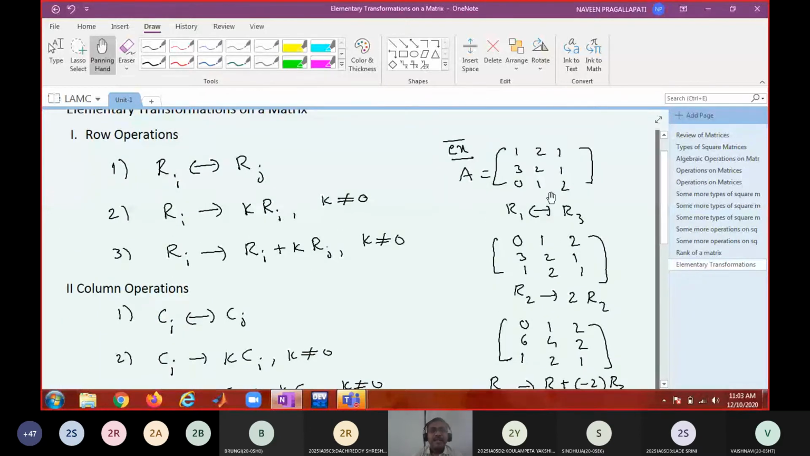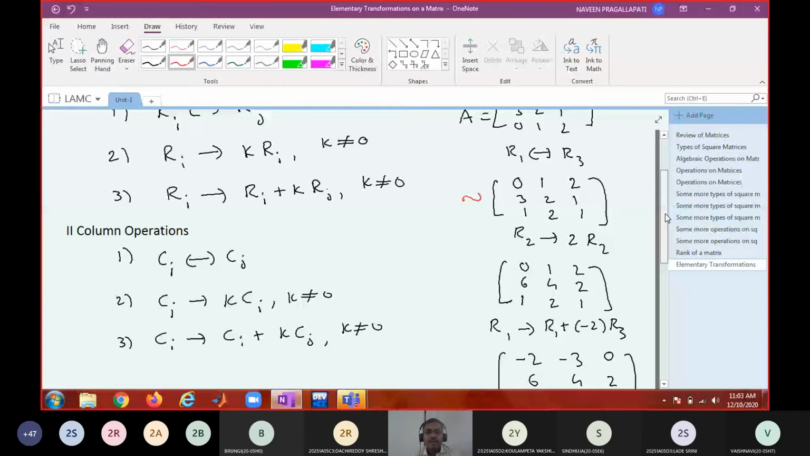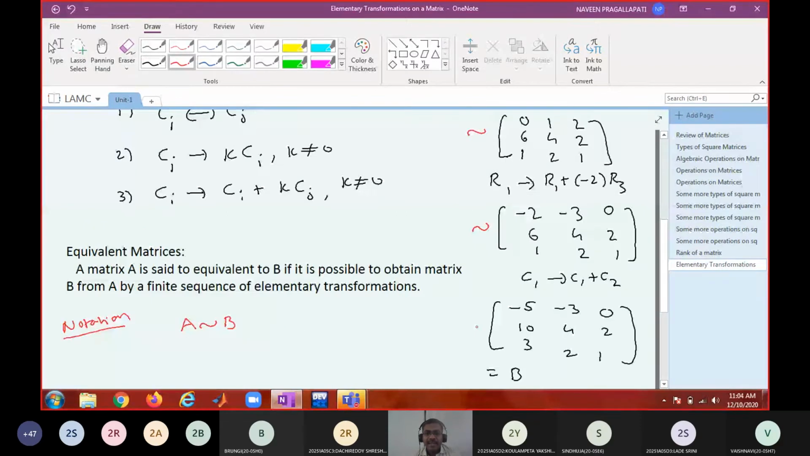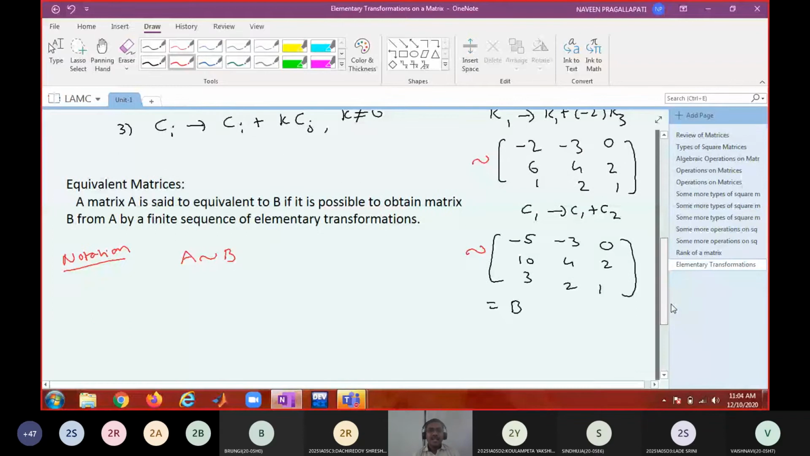Now you see these two are also equivalent. This matrix is obtained from A by finite row operations. So can I put equivalent here? These two are equivalent. We should not put equal to, but we can put equivalent. Never put equality here, but you can put the equivalent symbol.